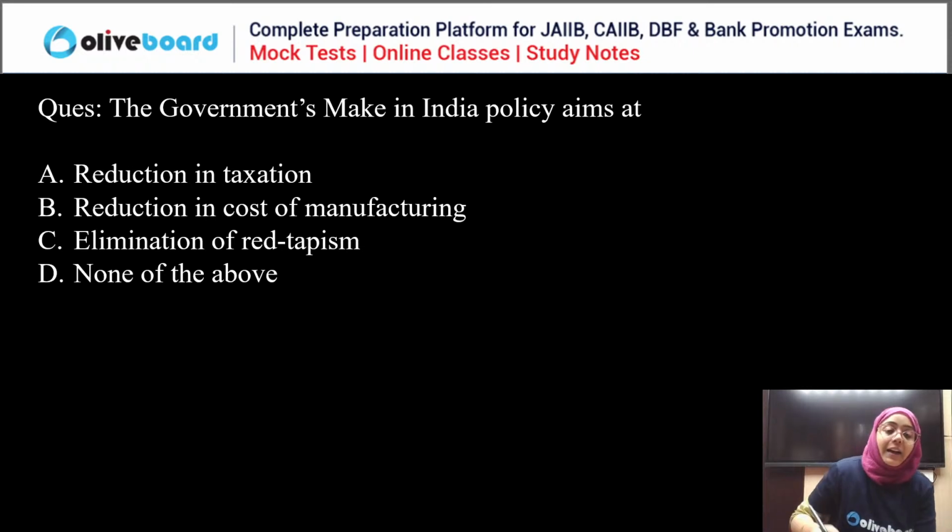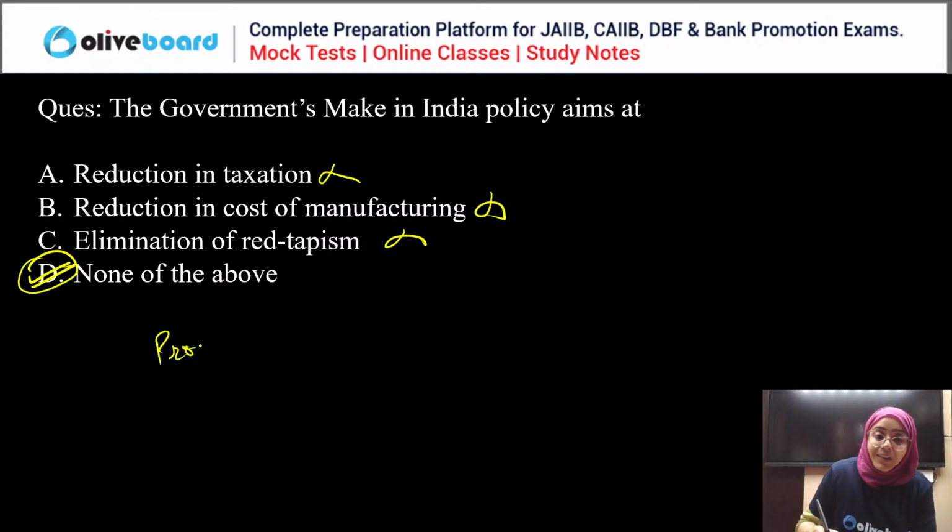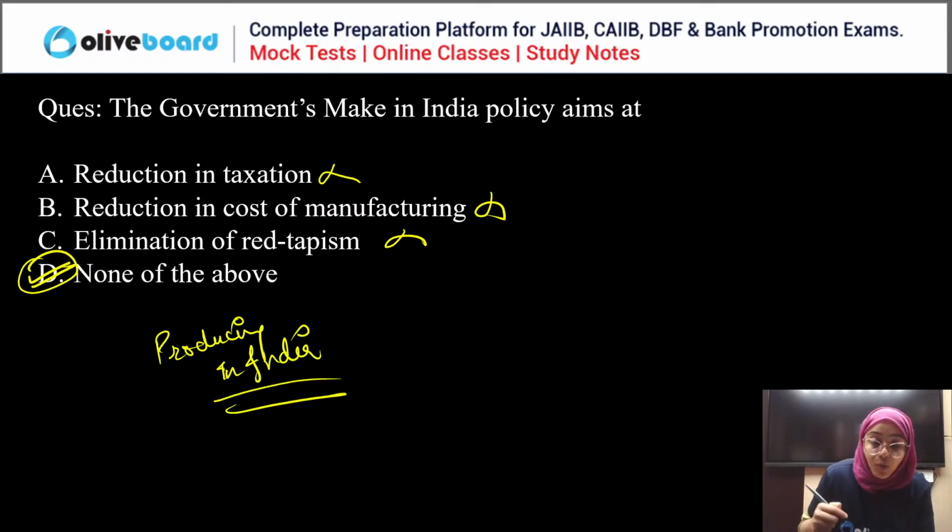So the answer is actually none of the above. Why? Because the Make in India policy was not aiming to reduce the taxes, cost of manufacturing, or red tape. It is all for more and more production in India, to boost the manufacturing in India. So it is none of the above. Neither A nor B nor C is the correct one.